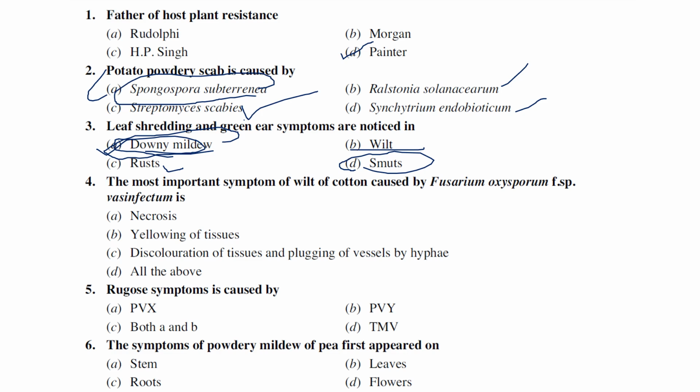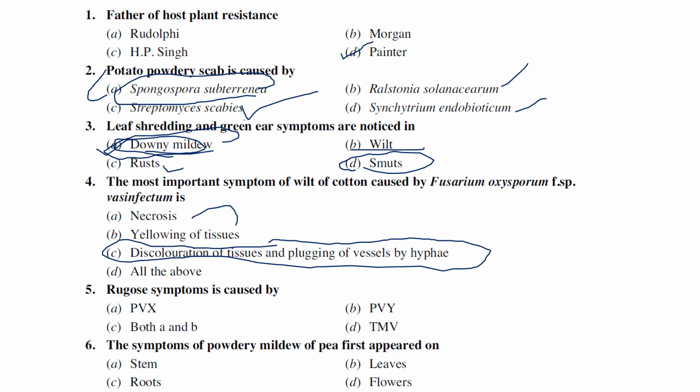Actually, if you see the Fusarium wilt of cotton, discoloration of tissues and plugging of vessels by hyphae can be observed. Necrosis kind and yellowing of leaves can generally be seen in symptoms, but the answer is more related to discoloration of tissues and plugging of vessels by hyphae.